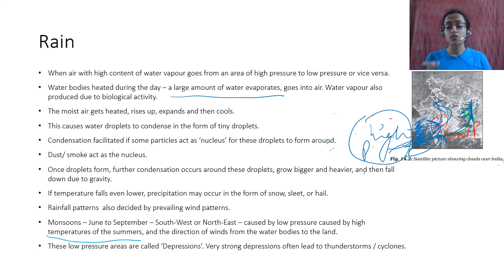These low pressure areas are called depressions, and very strong depressions can often lead to thunderstorms or cyclones. You might have seen there's a low pressure area forming, or there's a depression forming along this place. And when there's a depression forming along a place, it is generally followed by some sort of rain or thunderstorm. Okay. कभी कभी you might have seen कि if you have a few days of really hot weather, it is immediately followed by rain. That happens. Okay.